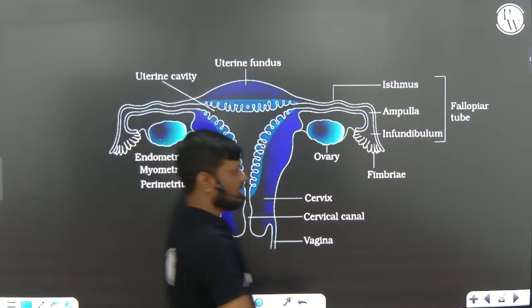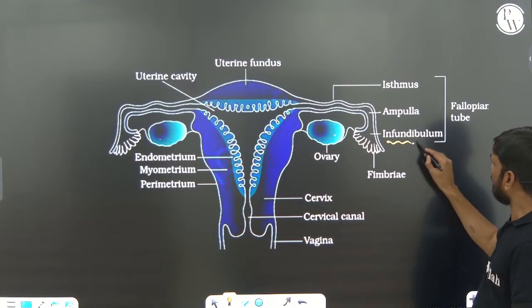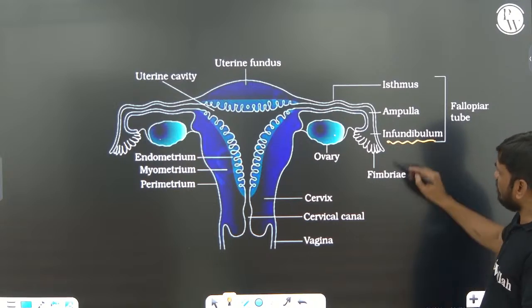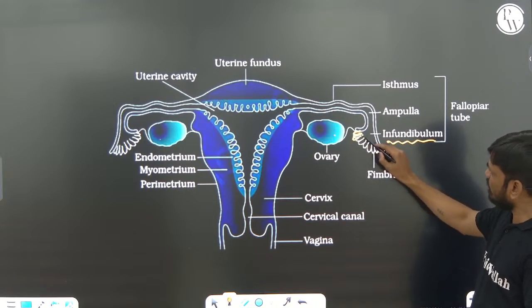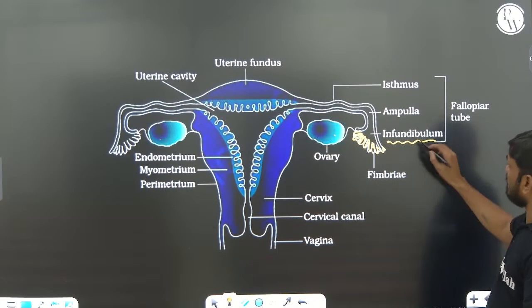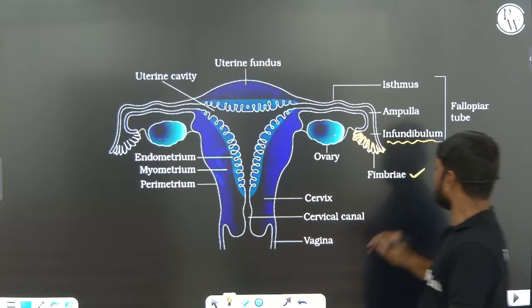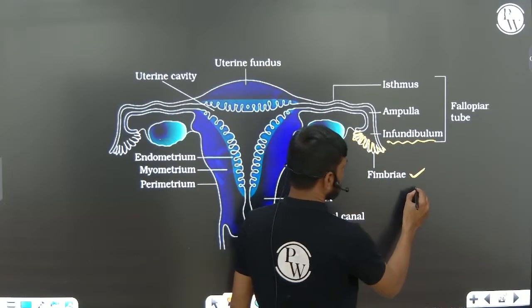The part of the fallopian tube which is close to the ovary is the infundibulum. Now this infundibulum has finger-like projections. These finger-like projections present on the infundibulum are called fimbriae. The main function of these fimbriae is collection of the ova.